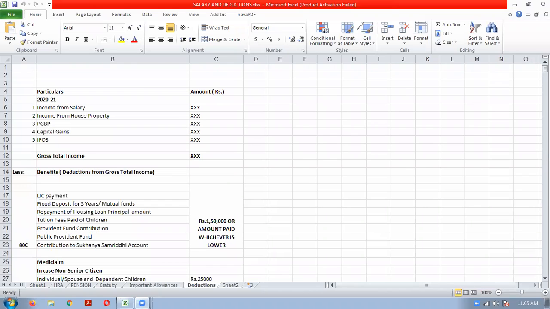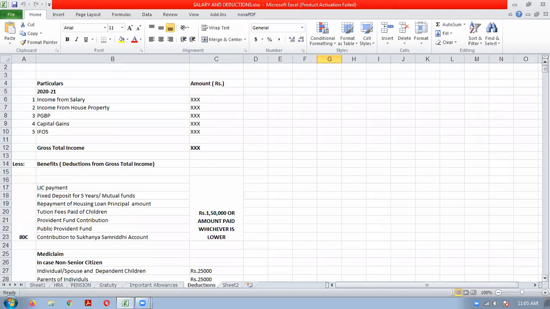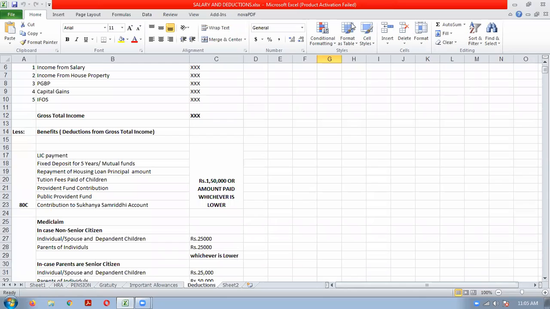Now, the first important deduction is deduction under section 80C. You might have also heard of 80C deduction, a very popular deduction under the Income Tax Act. Let us understand what all is covered under 80C.